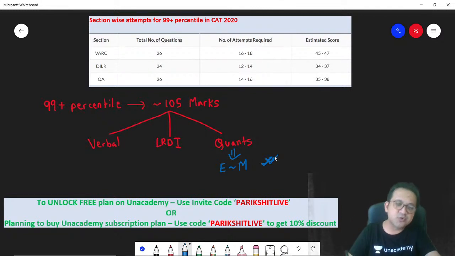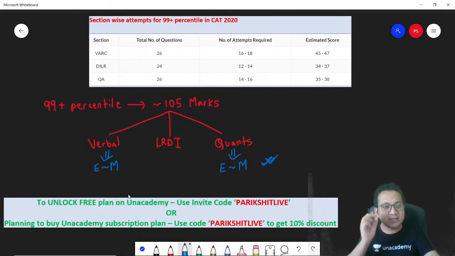That leaves us with the other 2 sections. Verbal again in the last 2-3 years has mostly been on the easy to moderate side. But I think what matters at the end of the day is your LRDI section, and this section has actually been difficult in the past year papers.